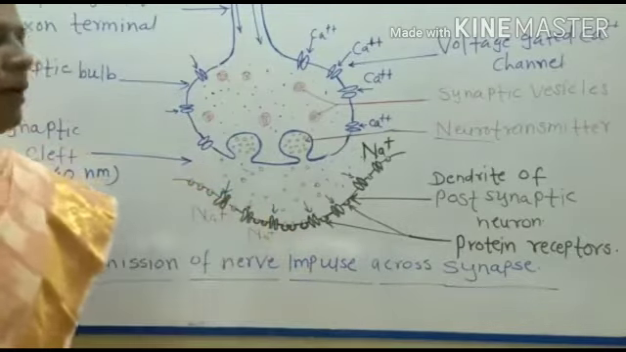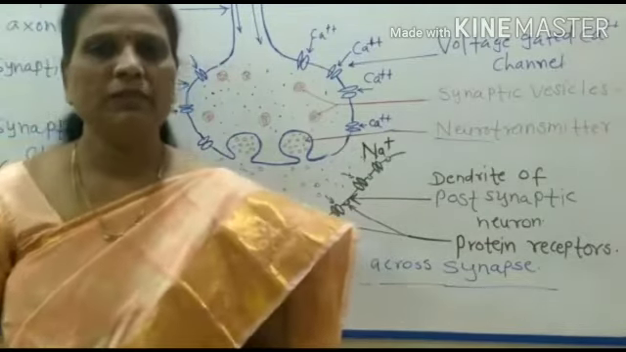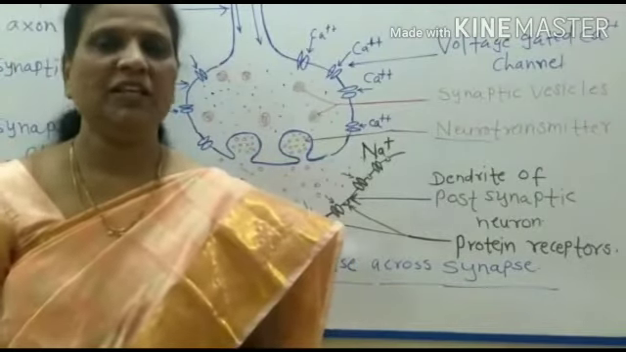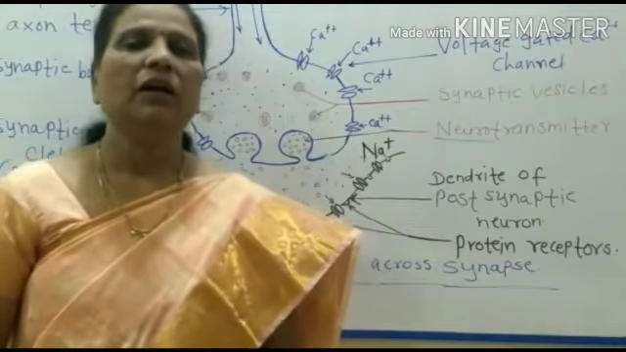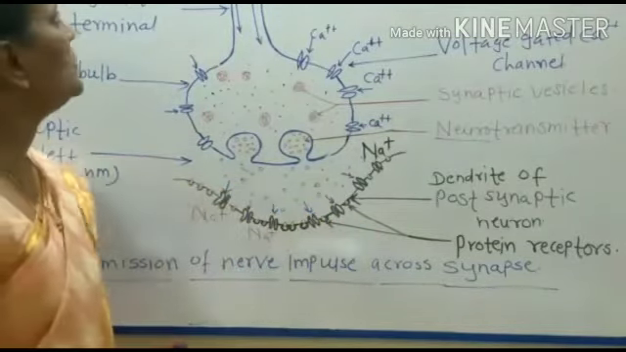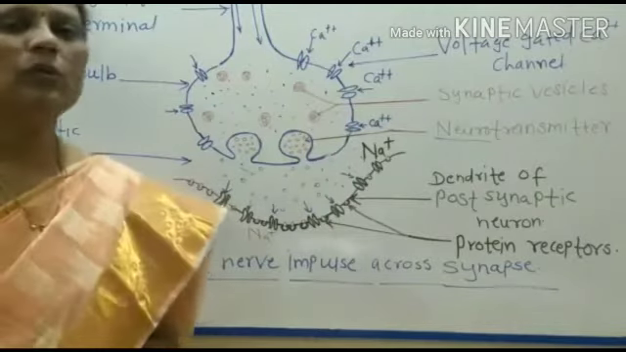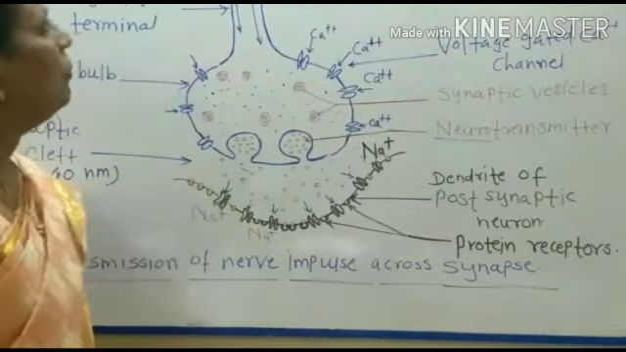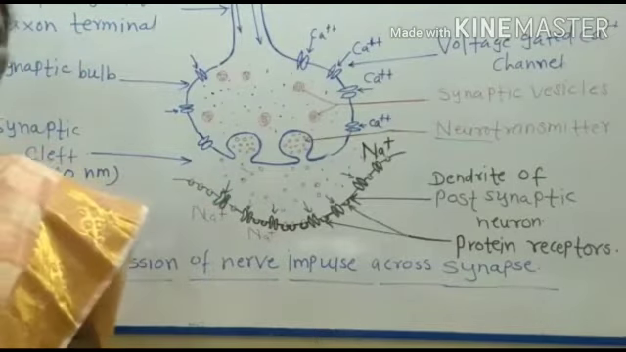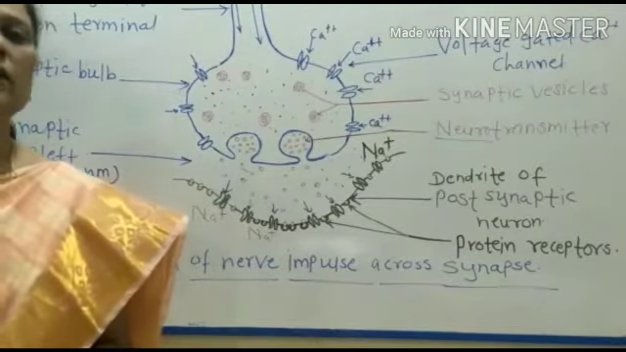Now the synapse is of two types: one is chemical synapse and second is electrical synapse. Now we are going to study the chemical synapse. Chemical synapse is a junction between two nerve cells with a minute gap which allows the transmission of impulse by formation of a neurotransmitter bridge.